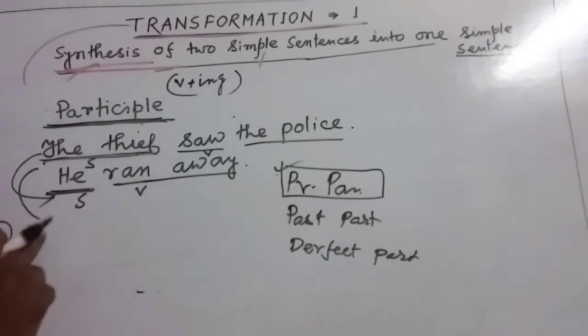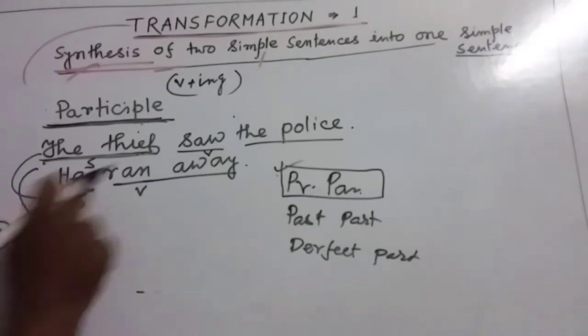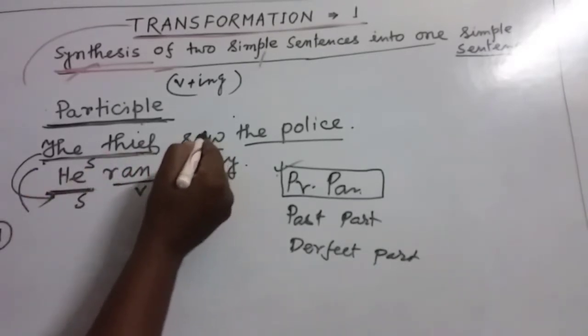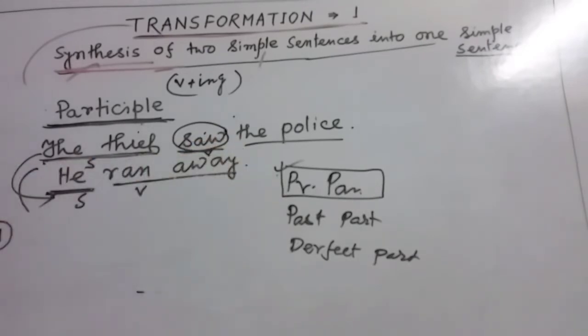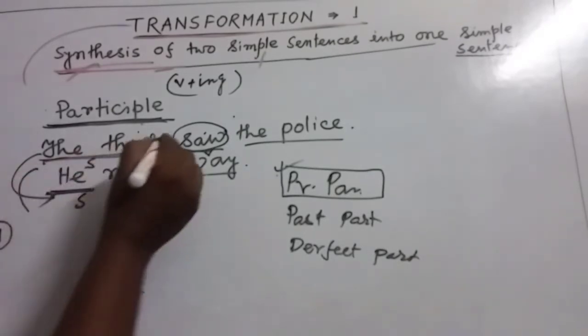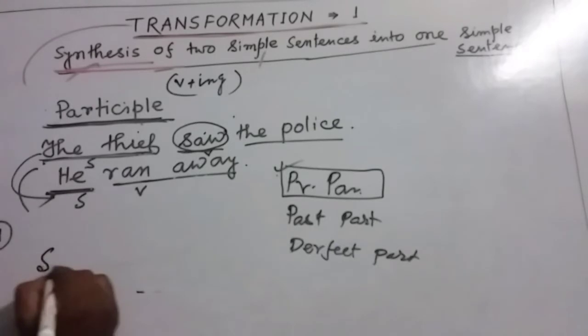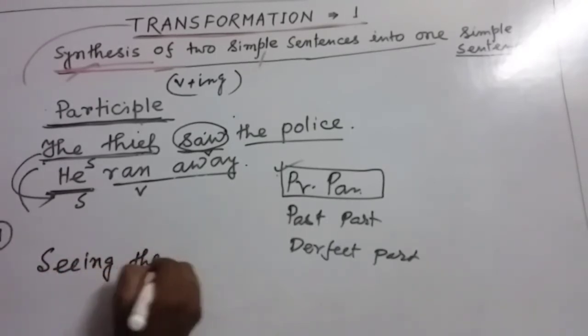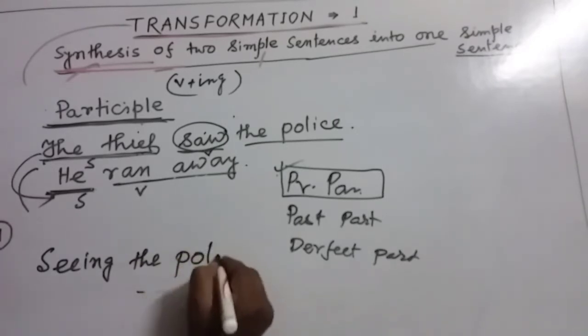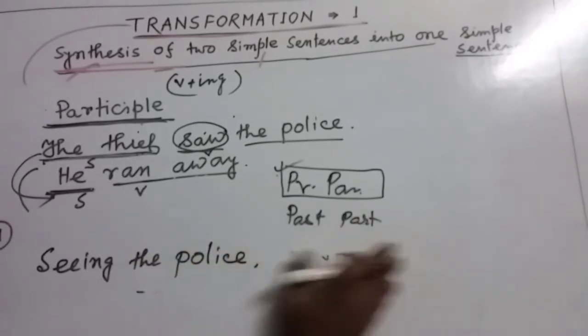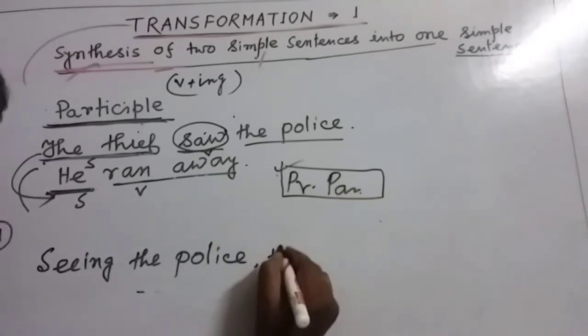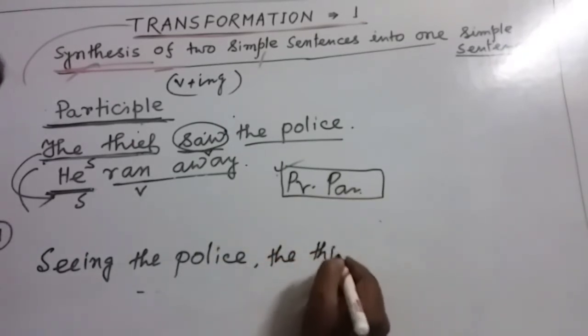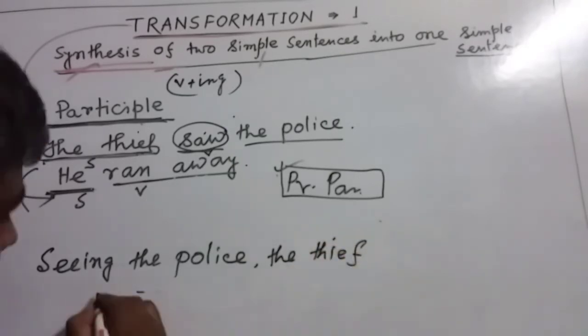So we should write down, my dear friends, we will not use this form, saw. You know my dear friends, see is the present form, saw is the past form, and seen is the past participle form. We will use this verb here: seeing the police, then comma, the thief ran away.